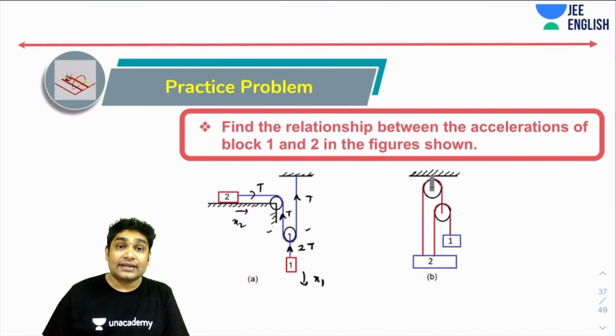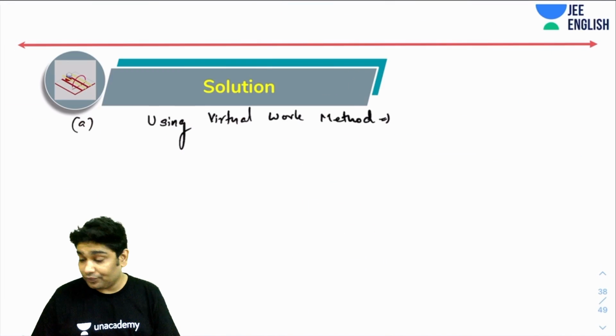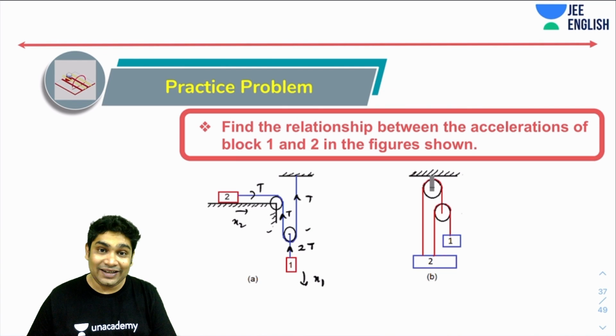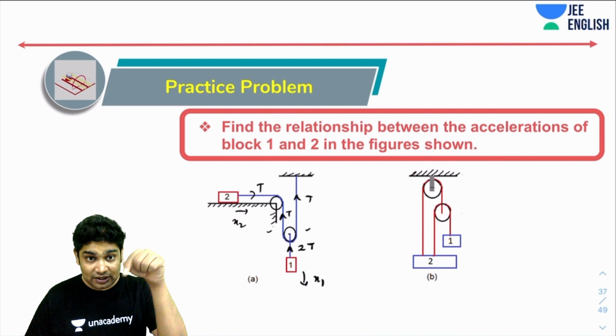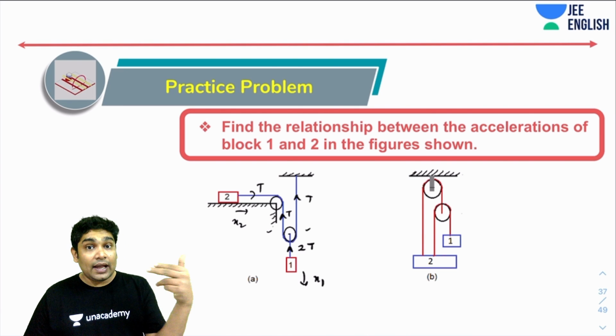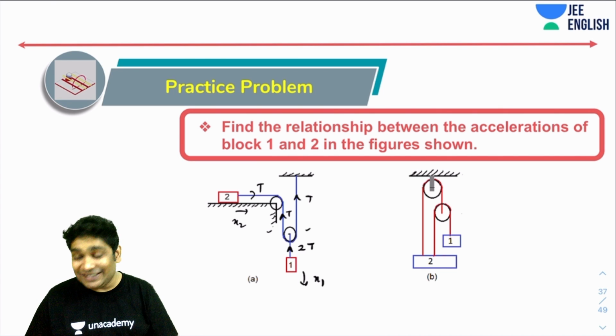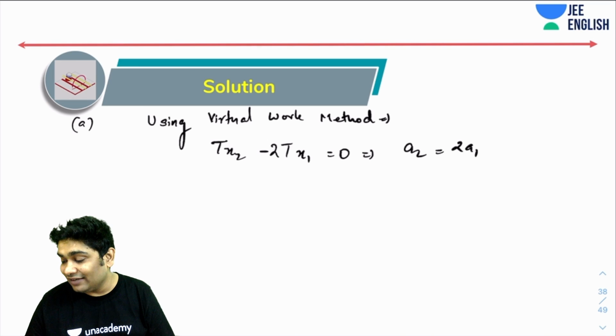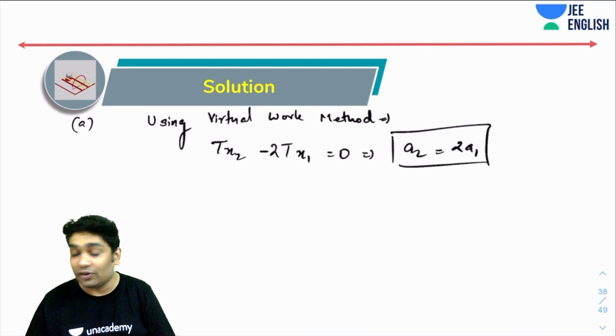What can I say? I can say that t times x2 minus 2t times x1. Why minus? Again, 2t is acting upwards, x1 is happening downwards, x2 and t both were happening in the same direction. That is why. Minus t and 2t in fact times x1 would be equal to 0. So that would tell me the relation that a2 equals a1. That is my constraint equation.